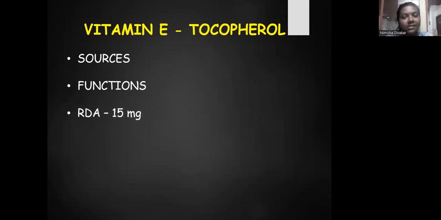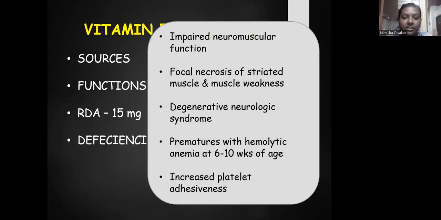The recommended dietary allowance per day is 15 milligram. A person with vitamin E deficiency will have impaired neuromuscular function. There will be focal necrosis of the striated muscle, which will result in muscle weakness, and the person will have degenerative neurologic syndrome.